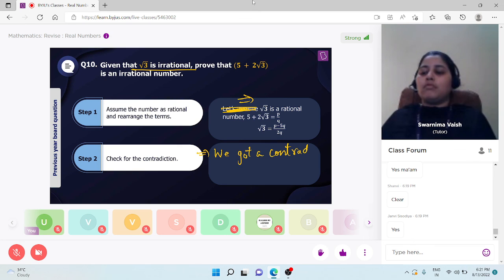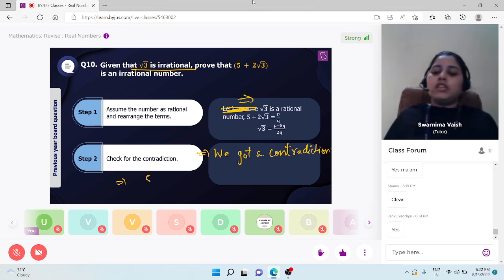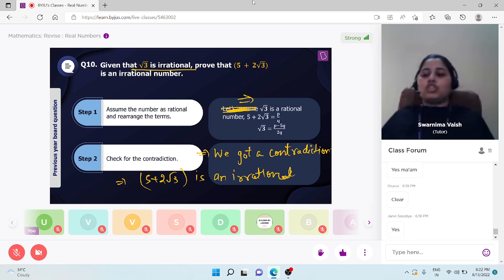What we assumed initially was wrong; the assumption is wrong. We had assumed that 5 plus 2√3 is a rational number, meaning our assumption is wrong. It means 5 plus 2√3 is an irrational number. Because if this is rational, then √3 would also be a rational number, but √3 is not rational. That's why it is also an irrational number. This is what we have to prove here.